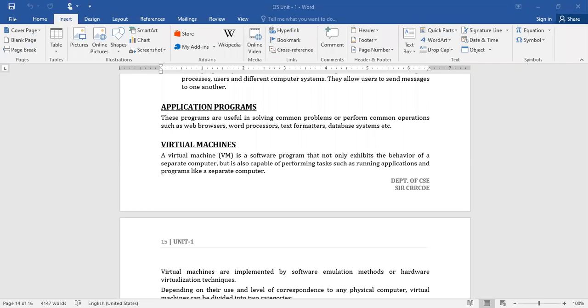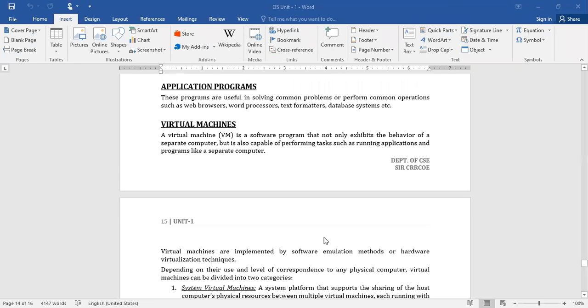You can implement this kind of mechanism with the help of software. Okay, that is about a virtual machine. Usually, virtual machines are implemented using software emulators.